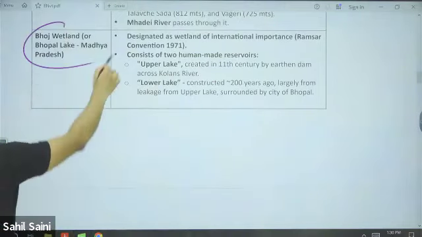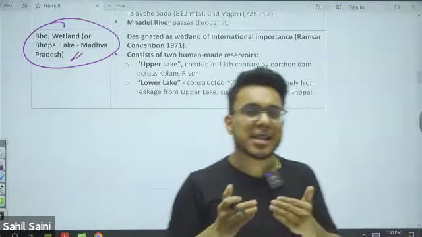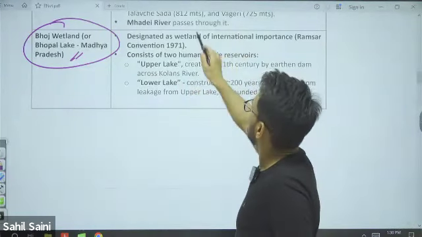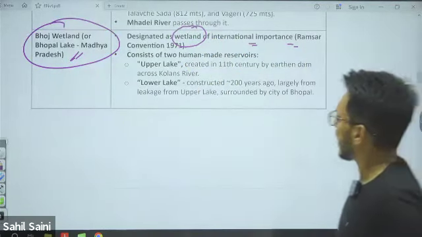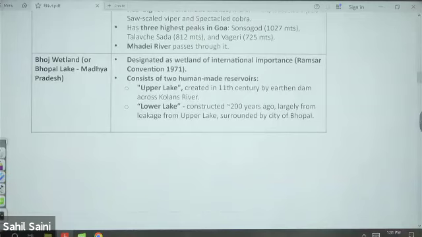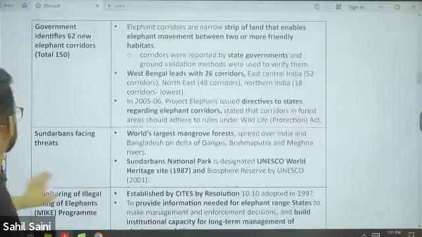Bhoj wetland. Now Bhoj wetland is located in Madhya Pradesh, and it is man-made. It is recognized as a wetland of international importance under the Ramsar Convention. Bhoj wetland is also a man-made lake.